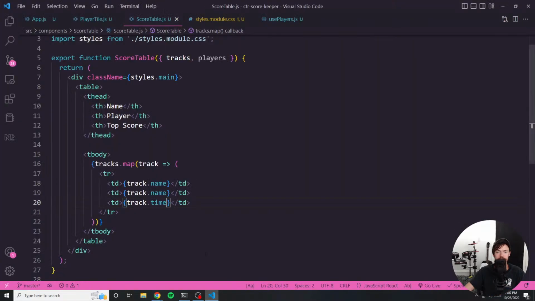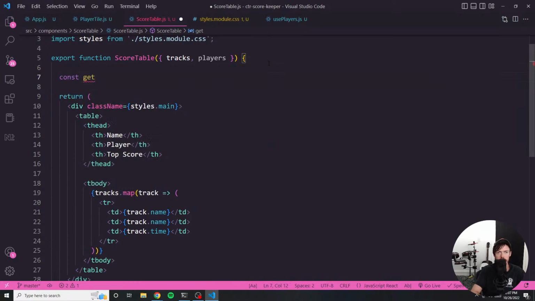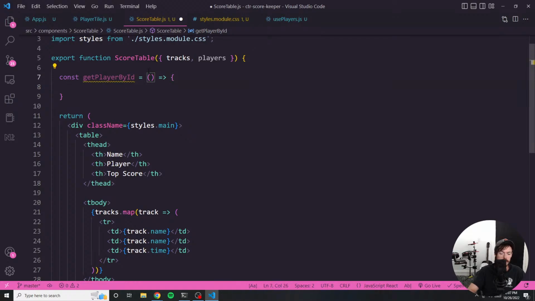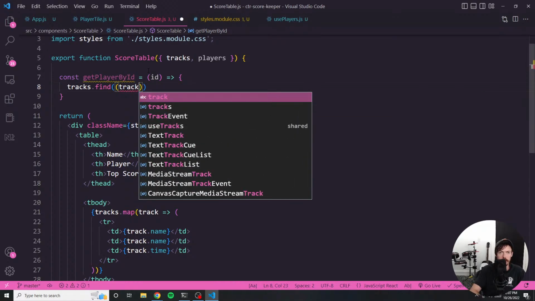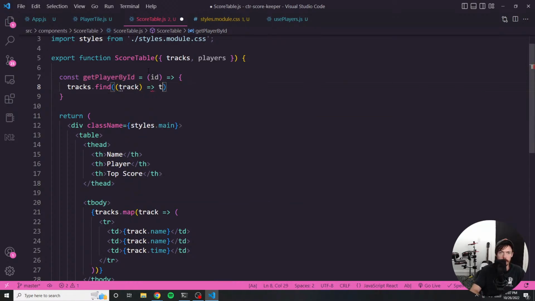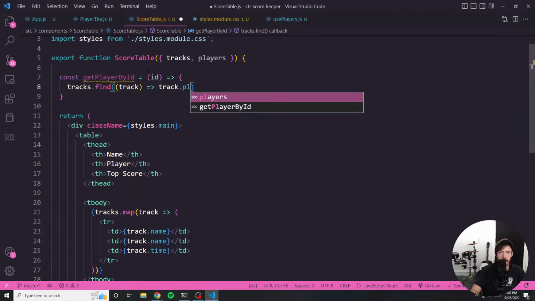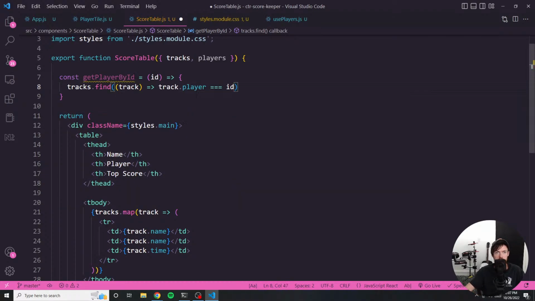So let's use that track.id. We're going to basically index. So let's create a function, const getPlayerByID. And it's just going to accept an ID and return tracks.find. It's going to look through and find the track where player is equal to the ID we passed in.